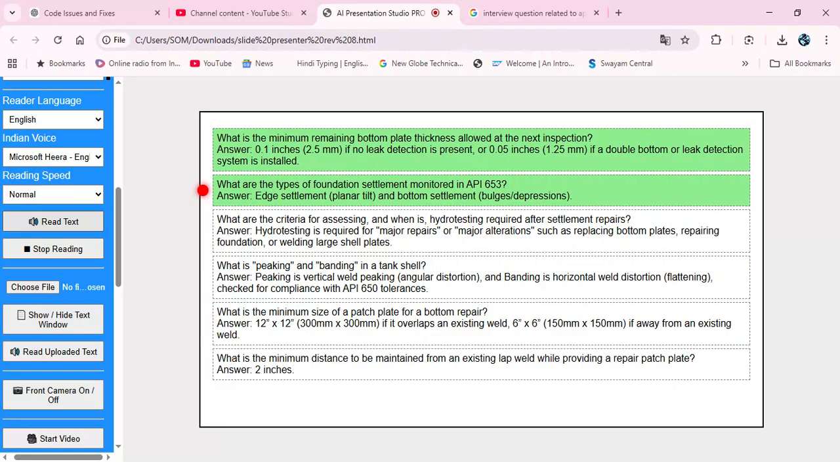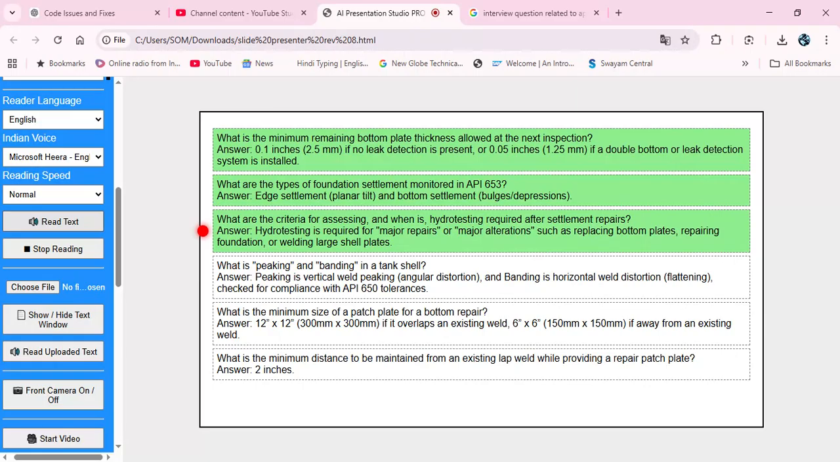What are the types of foundation settlement monitored in API 653? Answer: edge settlement, planar tilt, and bottom settlement, bulges, depressions. What are the criteria for assessing, and when is, hydrotesting required after settlement repairs? Answer: hydrotesting is required for major repairs or major alterations, such as replacing bottom plates, repairing foundation, or welding large